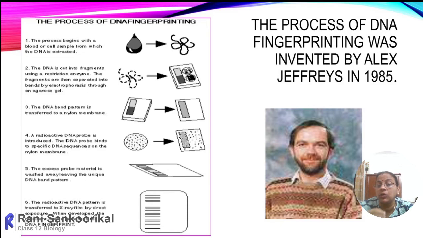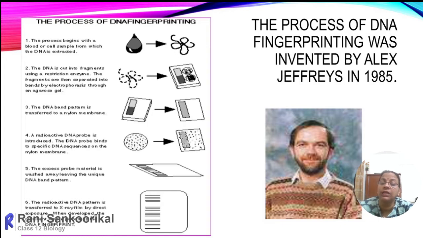The presence or location of this small stretch of extracted DNA, the VNTR, is thus labeled with radio-labeled VNTR probes.